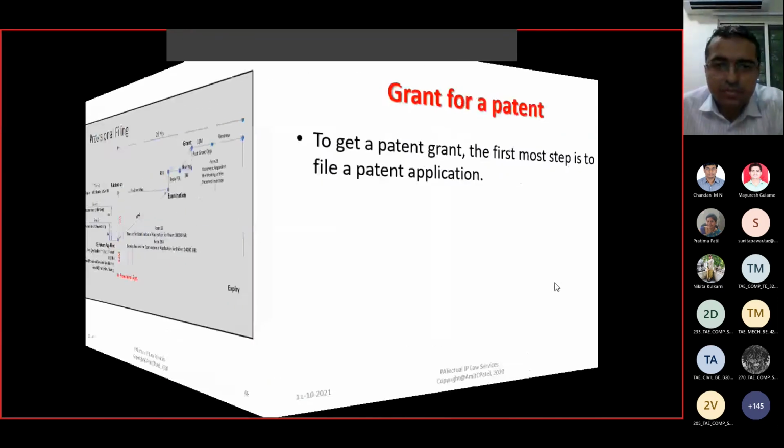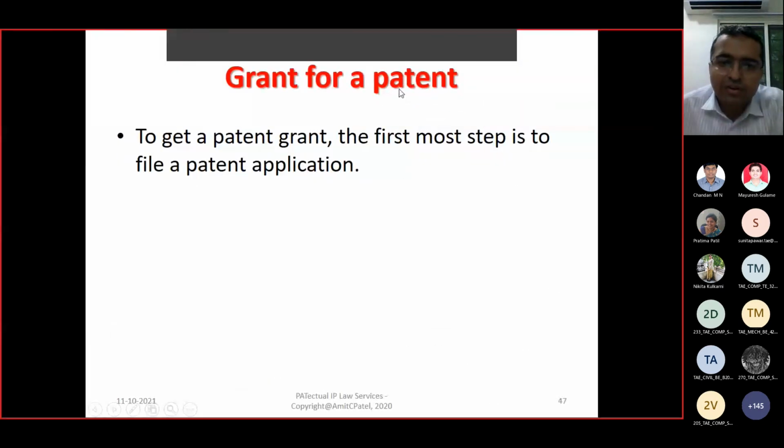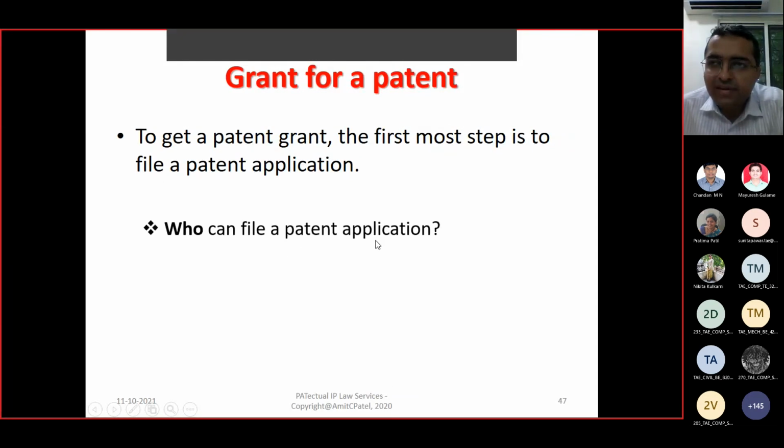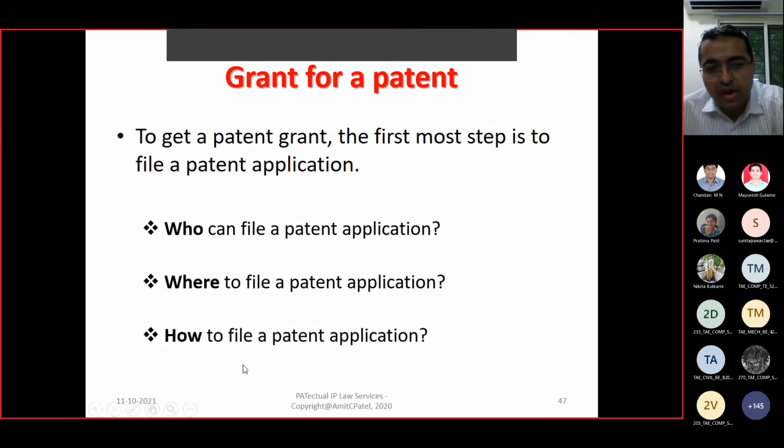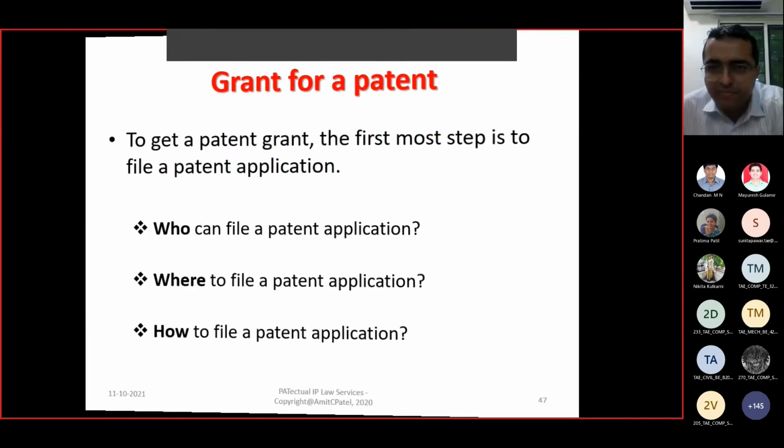Okay. Grant of patent. To get a patent grant, the first and foremost step is to file the patent application. Who can file a patent? Any inventor, any applicant who has invented it, or a company, or the college or university. Where to file a patent application? Based on your jurisdiction, at the patent office in Mumbai, Delhi, Chennai, Kolkata, or you can apply online as well. How to file a patent? In the physical form or in the online mode.